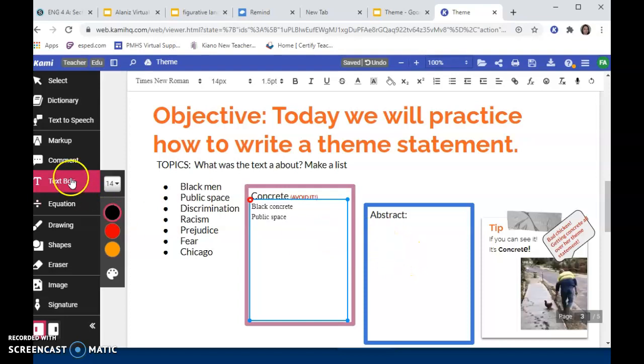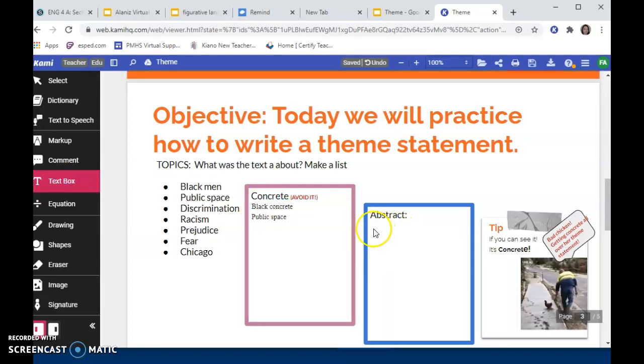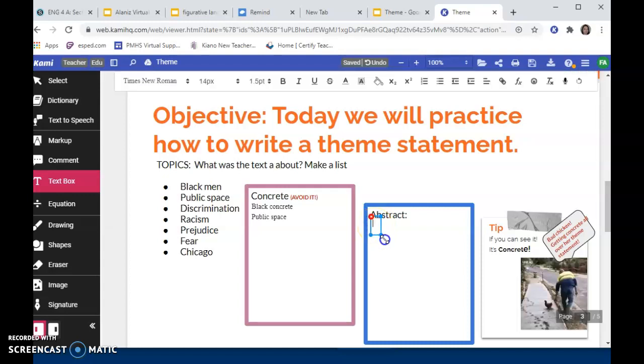You could argue that we can see someone mistreating someone else, but it's not actually something that we can touch or that we can really interact with. So we're going to put it under abstract. So discrimination is abstract. What about racism?